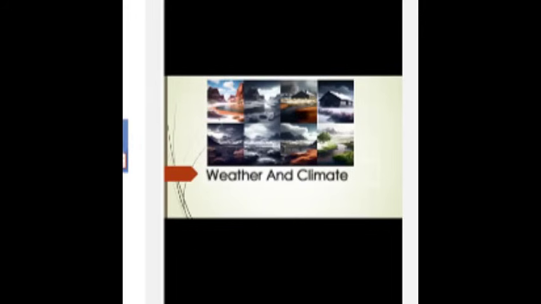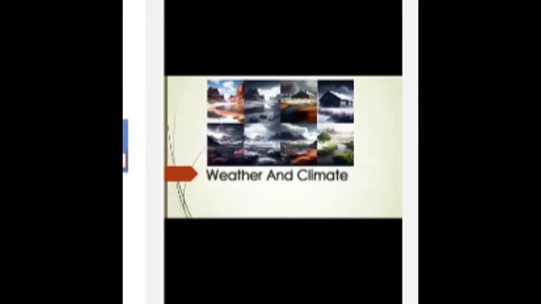Temperate climates have moderate temperature and precipitation. They are found in areas such as the mid-latitudes. Continental, and number 5, polar. Polar climates have cold temperatures and low precipitation. They are found at high latitudes near the poles.